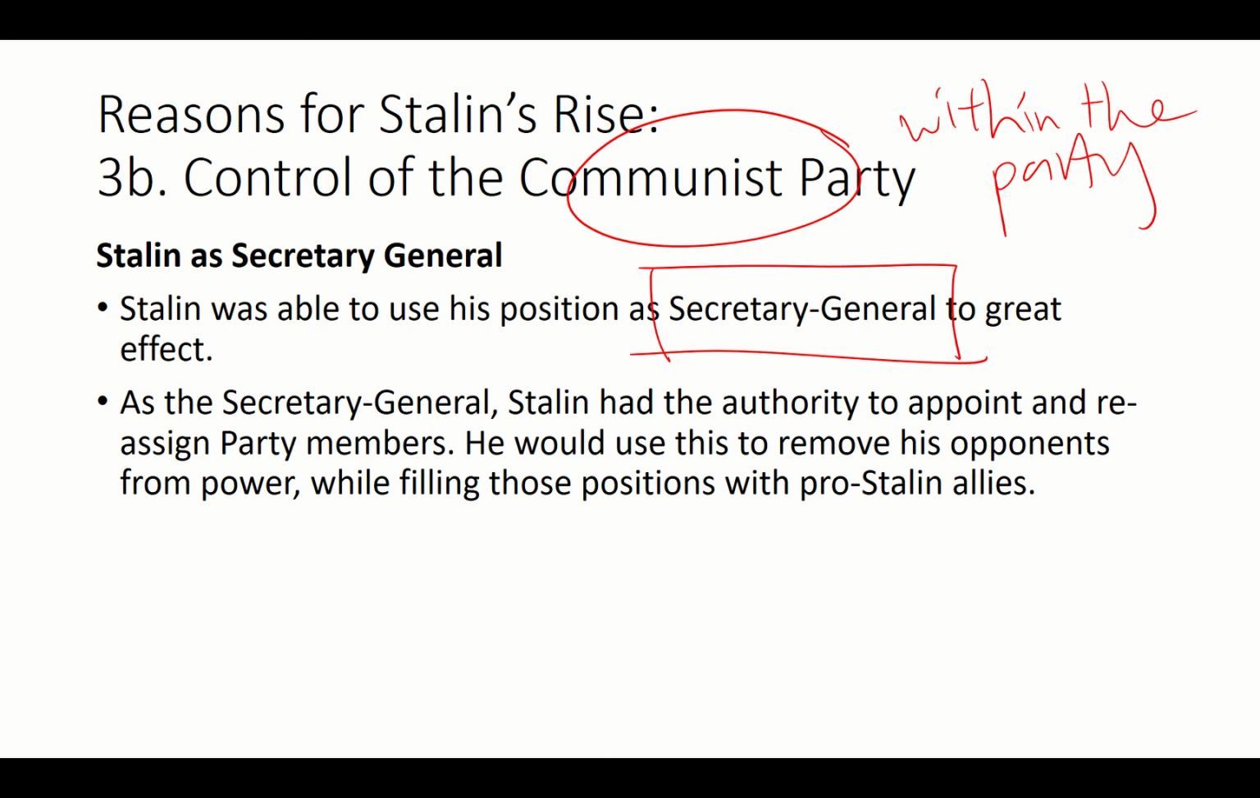And specifically for the Communist Party, Stalin has the authority to appoint and reassign party members. So basically, I can say you are no longer the chairperson, you are now the treasurer, you are no longer the science rep, you are now the art rep. I can change positions.